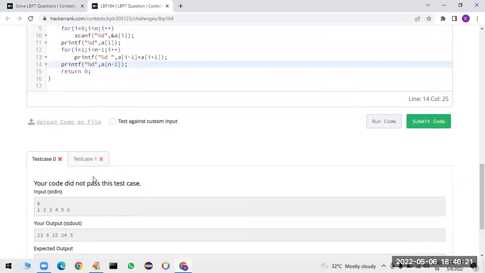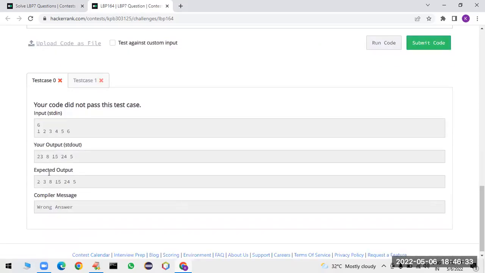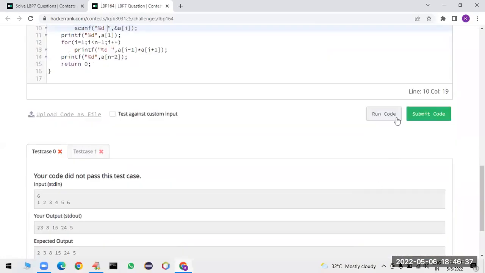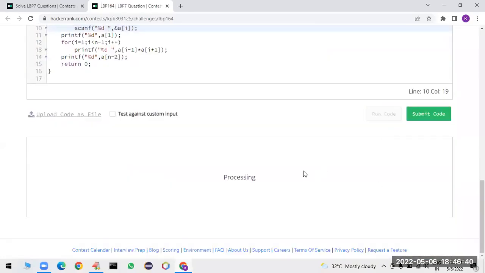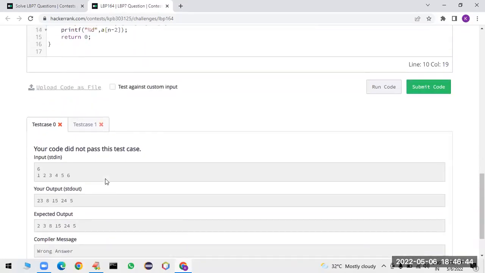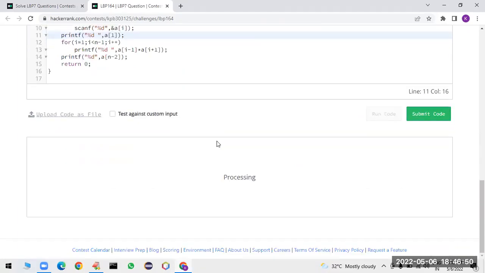Yeah, your output is something like a of i minus 1 into a of i plus 1. Sir, is it correct? i equal to 1, i less than n minus 1. Yeah, here there may be a chance of a space problem. Yes, space problem is there. Oh, again space is not coming. Sorry, in the scanf I have given. In the printf you have to provide space.